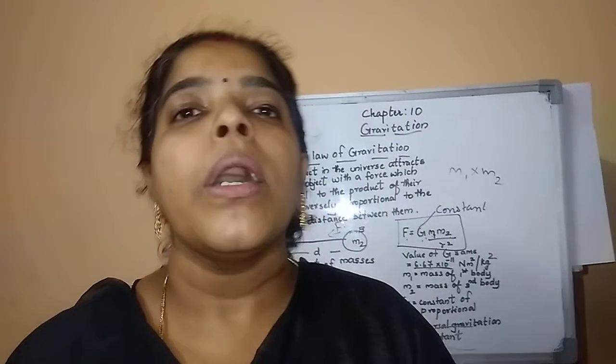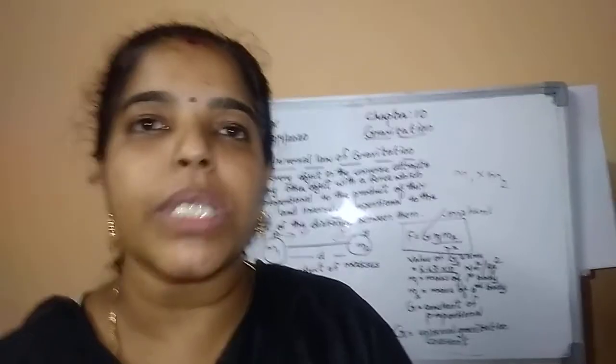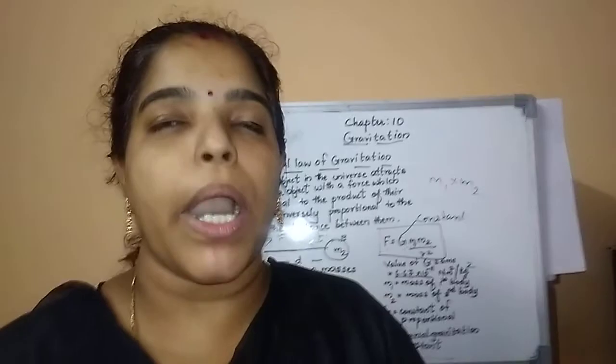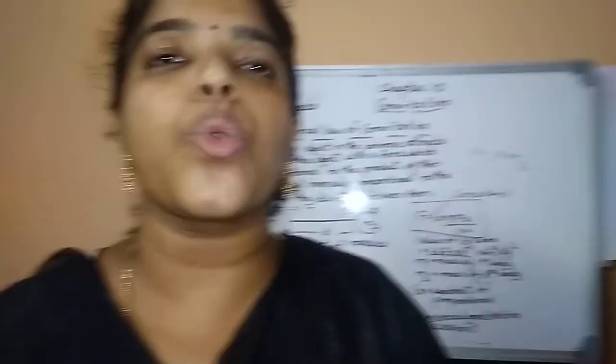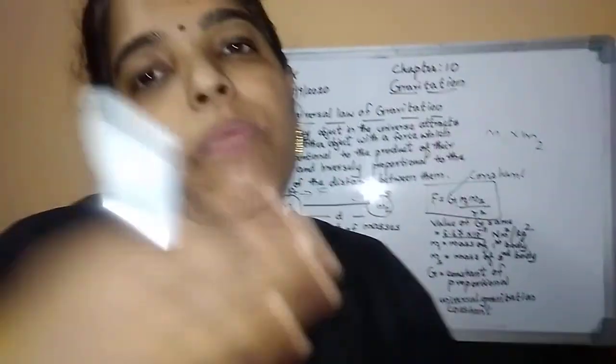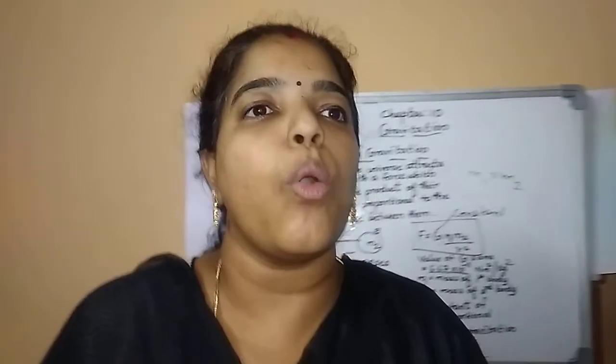What is G? The gravitational constant. What are M1 and M2? The masses of the two objects. R square is the square of the distance between the two masses. I hope the topic is clear.